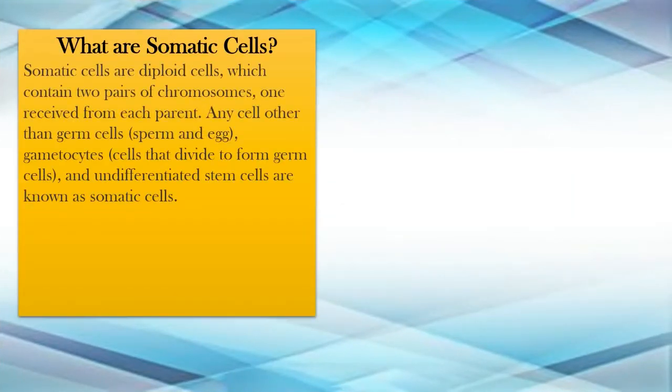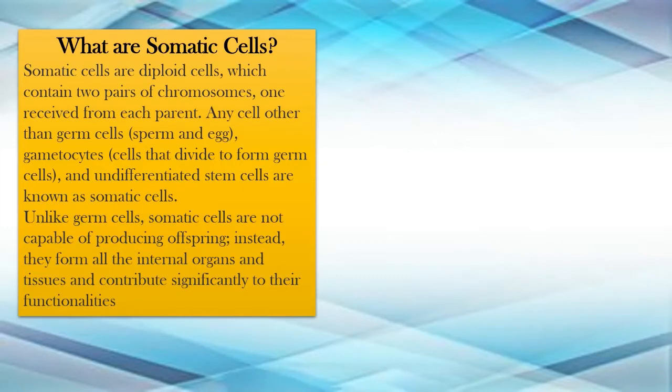What are somatic cells? Somatic cells are diploid cells. Diploid cells and haploid cells, these words you will be learning again and again, so I will be explaining this part in the next slide. First, somatic cells are diploid cells which contain two sets of chromosomes, one received from each parent. They are any cell other than the germ cell. Germ cells are the sperm and the egg. In animals, the sperm and the egg are the germ cells, so I won't be explaining germ cells in detail.